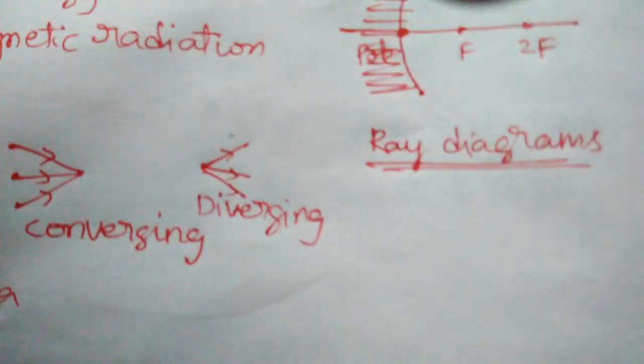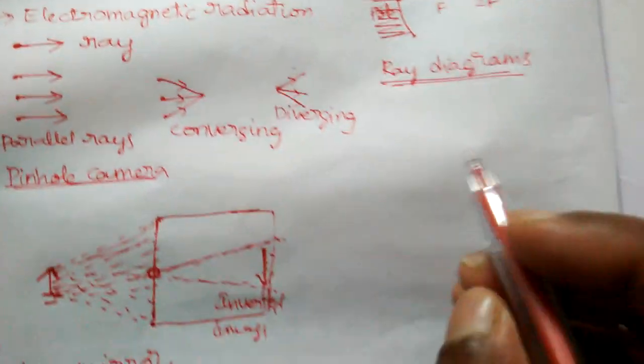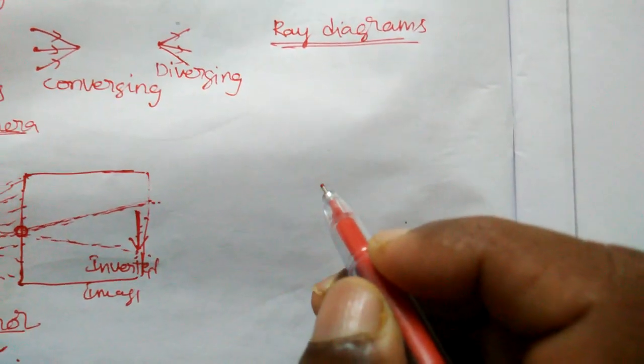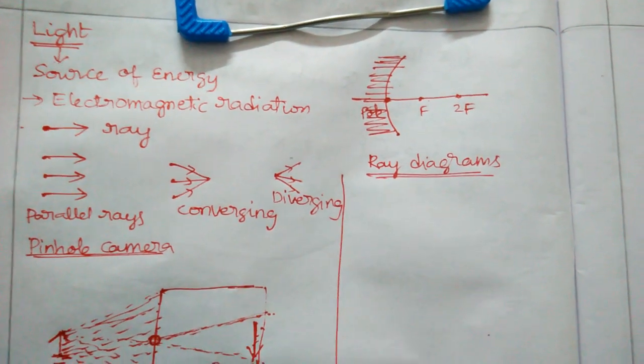Okay, see, there are only three major principles that we will use to draw any ray diagram. So I will explain the three ray diagrams here.